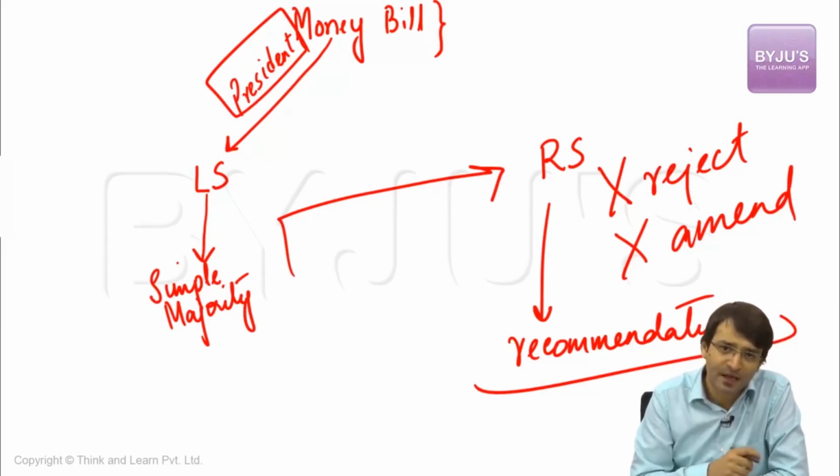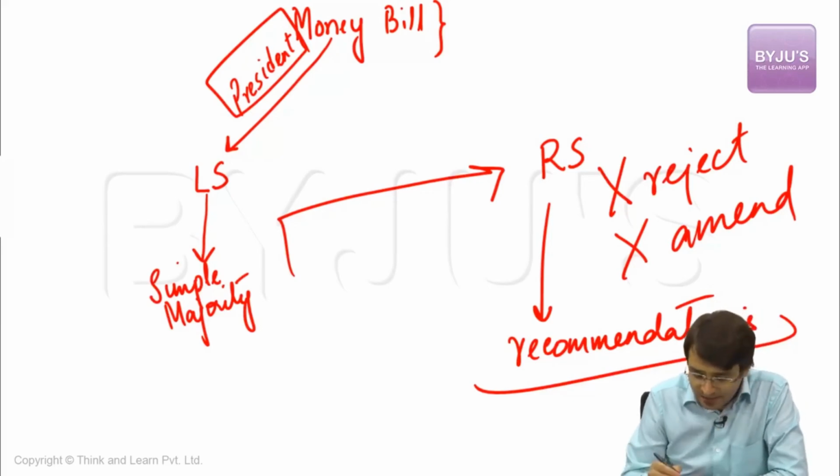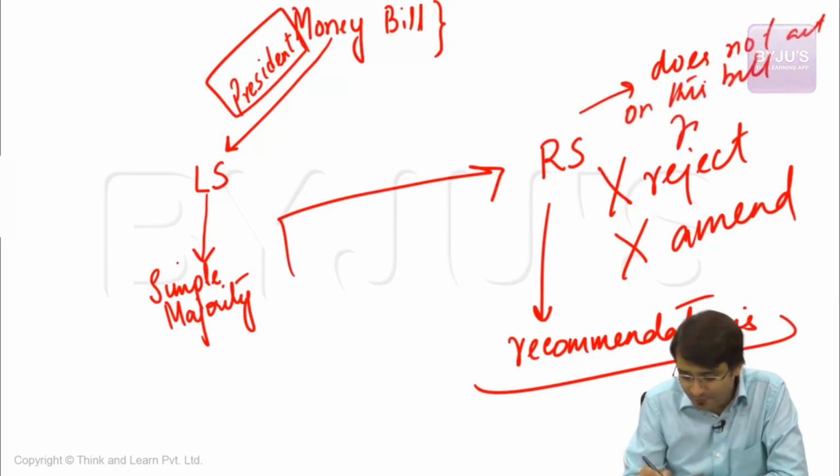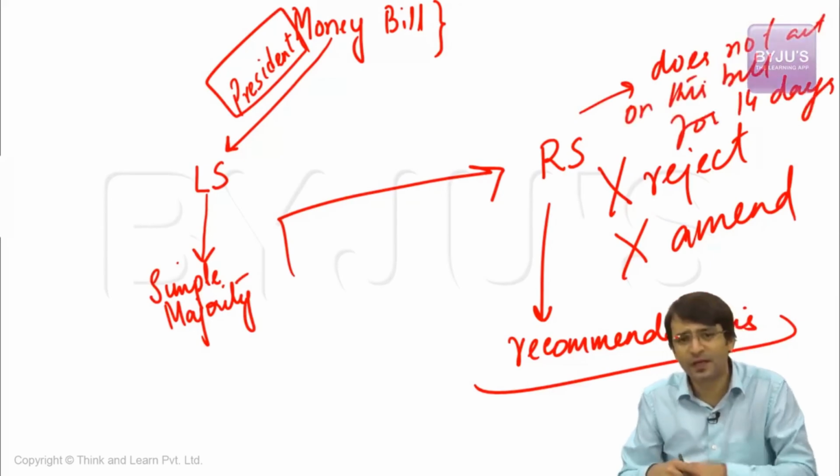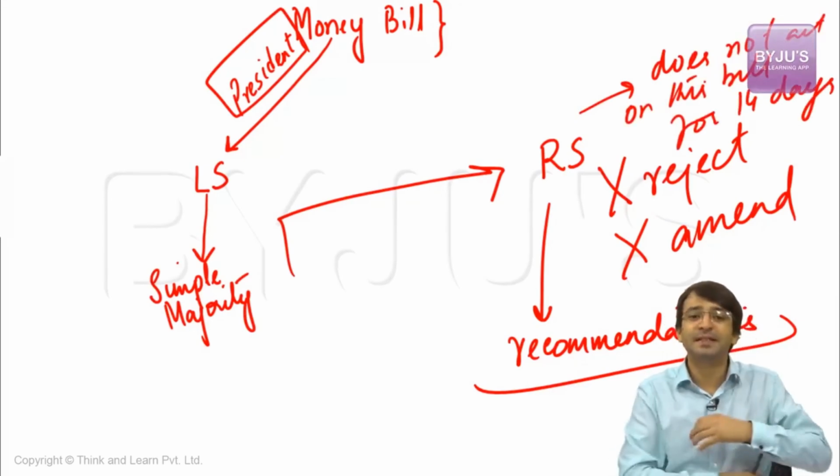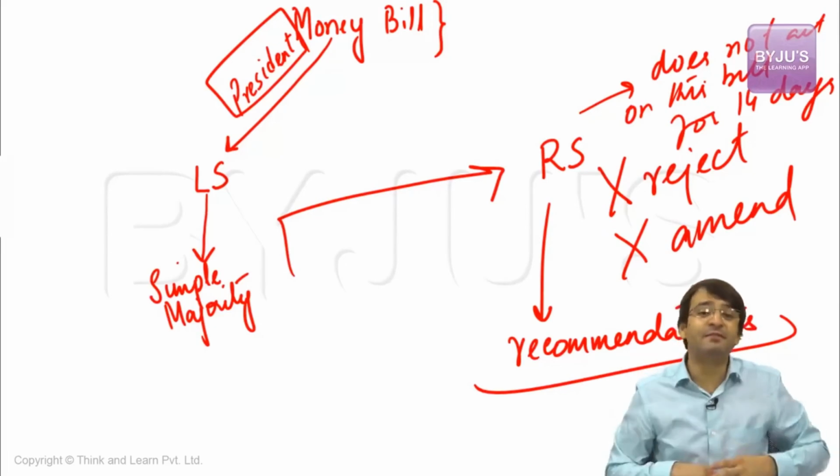If Lok Sabha has passed a money bill and Rajya Sabha does not act on it for 14 days, then the bill is deemed passed by both houses of Parliament. That means Rajya Sabha has a very, very limited role with respect to a money bill.